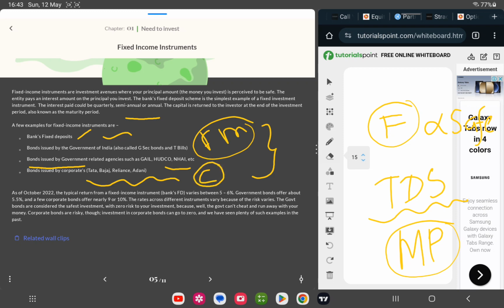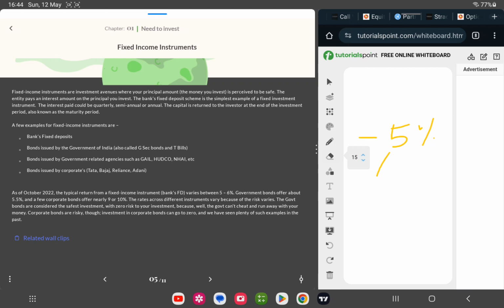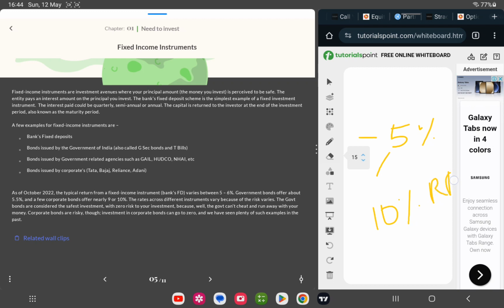As of October 2022, the typical return from fixed instruments like bank FDs varies from 5 to 6%. So 5% from FDs. Government bonds offer about 5%, which is also the same. A few corporate bonds offer up to 10%, but that also has its risk and reward ratio. But these are fixed, so you can expect a little less risk. The rates across the different instruments vary because the risk varies.